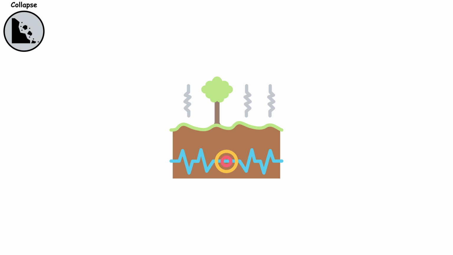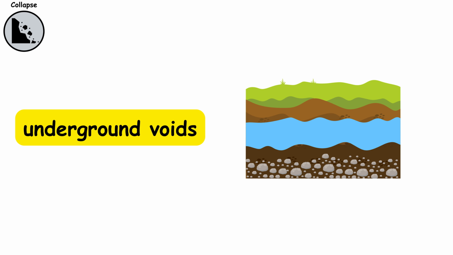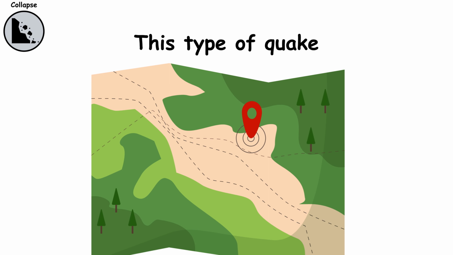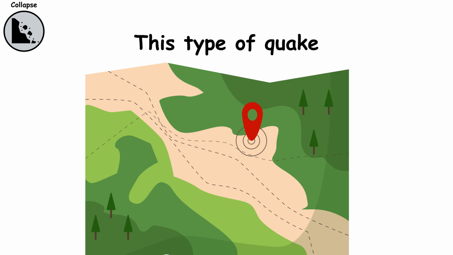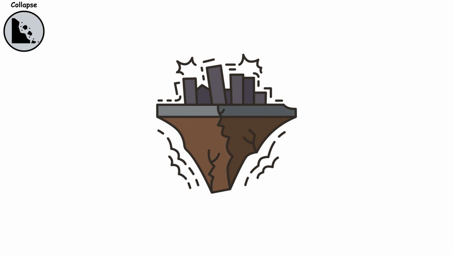Collapse. Collapse earthquakes occur when underground voids such as caves, mines, or salt deposits suddenly give way. This type of quake is usually highly localized, affecting only the immediate area around the collapse. Their magnitudes are typically small, ranging from 2.0 to 5.0, but they can still cause significant damage in populated zones.